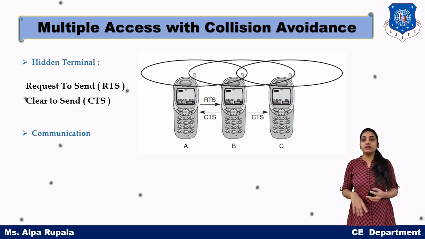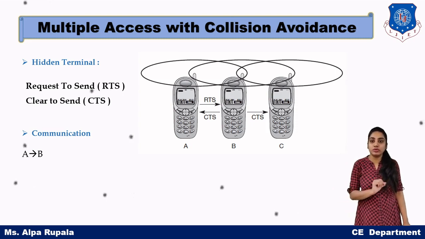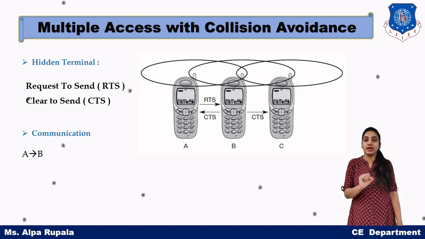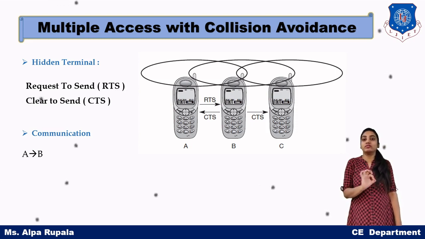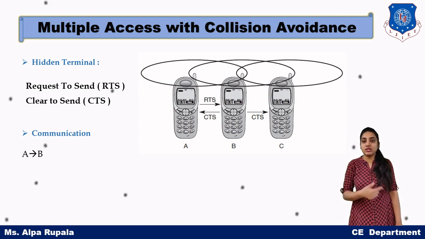So in our communication, as soon as A wants to send data to B, it will send an RTS request with A as sender, B as receiver, and suppose 10 seconds of time for communication. As soon as B receives the RTS request, it will send a CTS message in the network area.